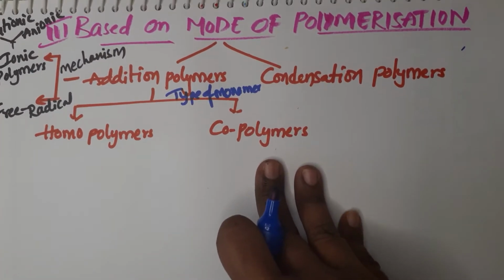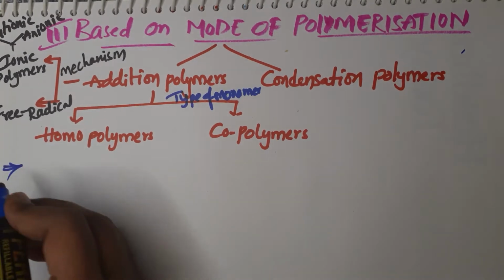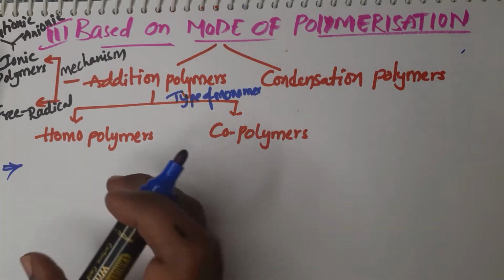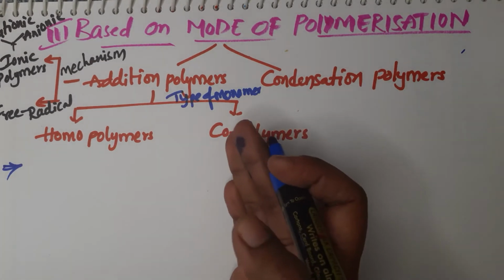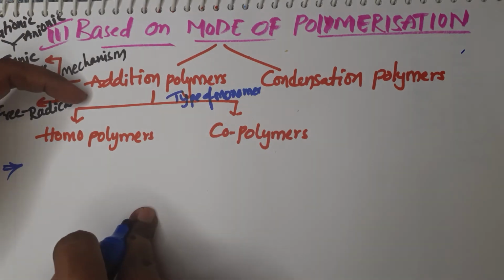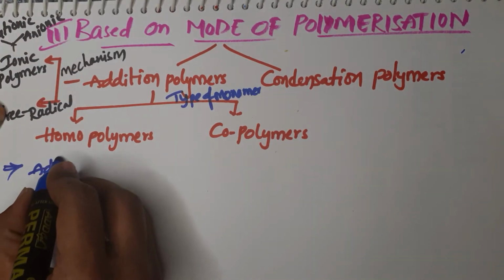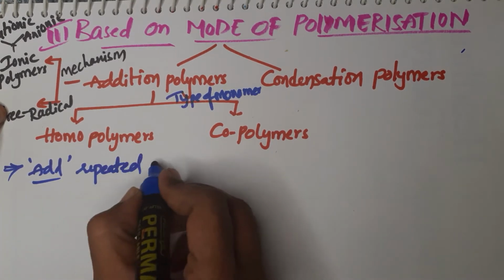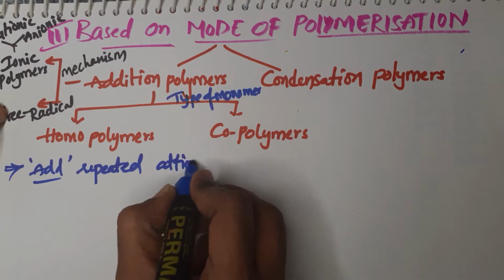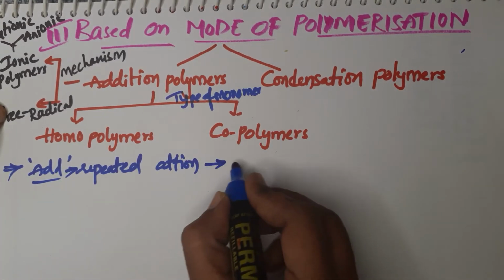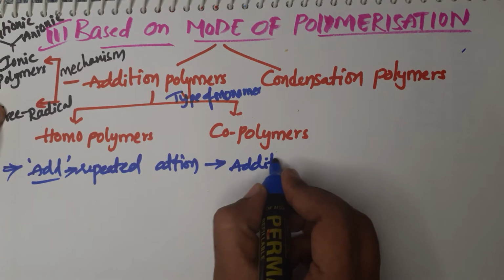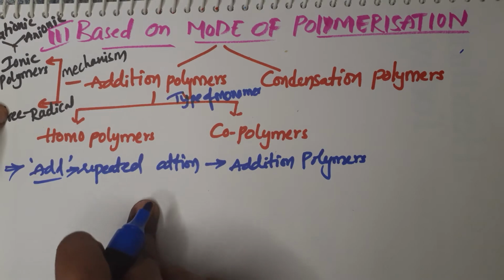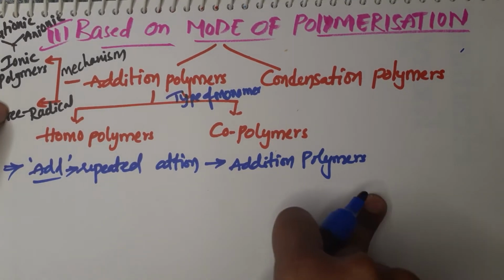First one is the addition polymers. Addition means what? We're adding. By adding repeating units, that is monomers, if the polymer is produced by the addition method only, then that kind of polymers are called addition polymers. The polymer produced by the repeated addition of monomer is called an addition polymer.